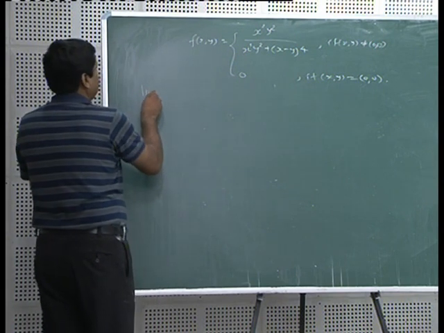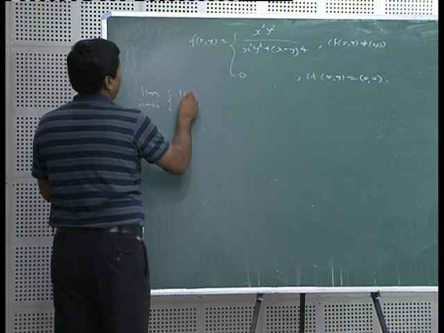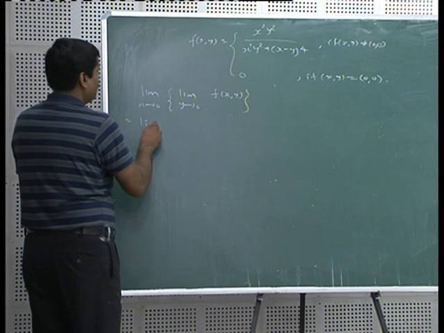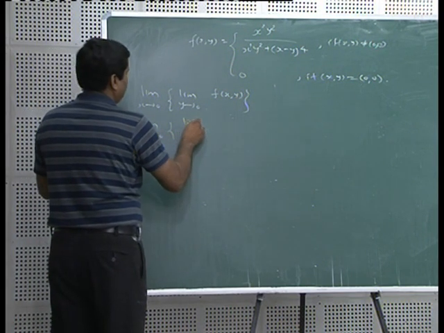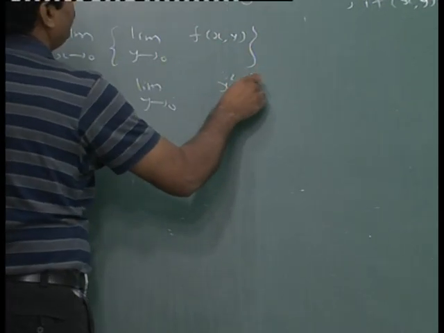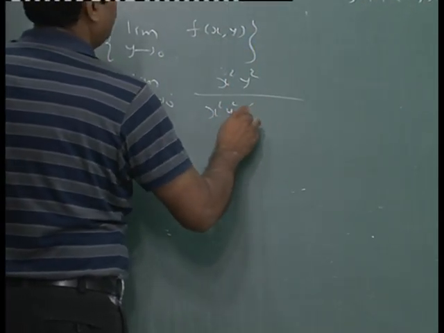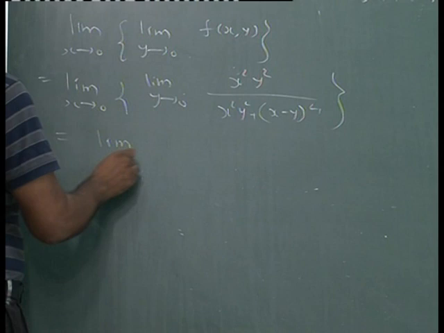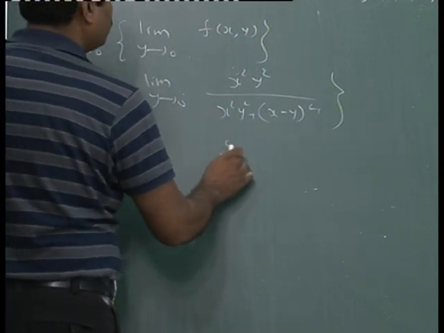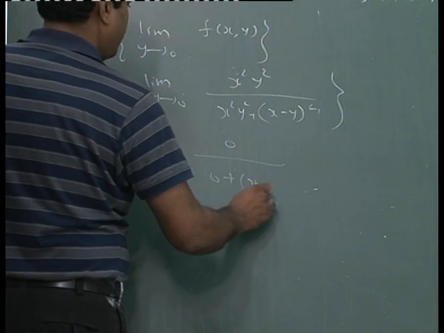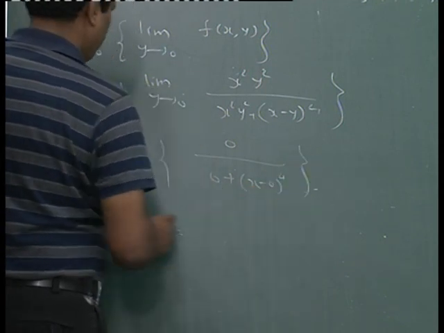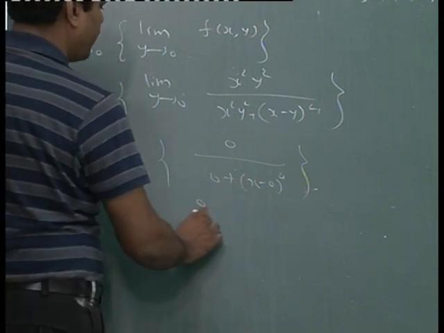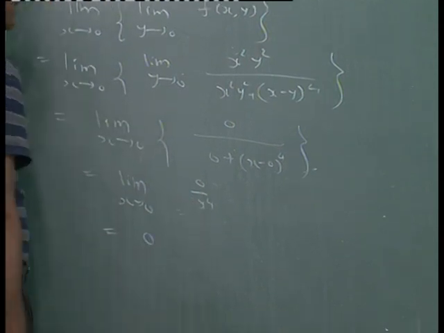Let us find the two repeated limits, limit x tends to 0, limit y tends to 0 of f of x comma y. This is equal to limit x tends to 0, limit y tends to 0, x square y square plus x minus y raised to 4. So, what you will get is limit x tends to 0 by putting y equal to 0, 0 upon 0 plus x minus 0 raised to 4. So, this limit is 0 because x is not 0. So, you will get 0 upon x raised to 4 actually, and x is not 0, this limit is 0.